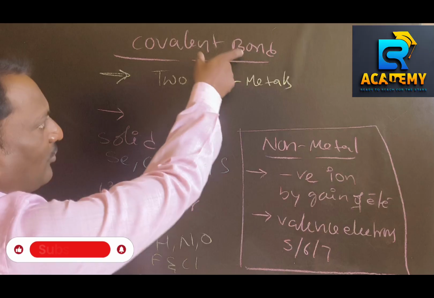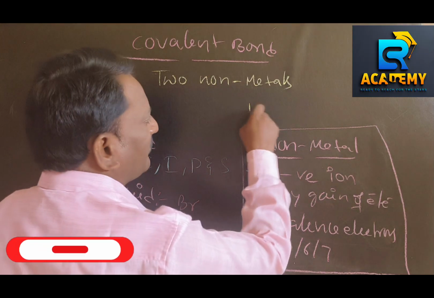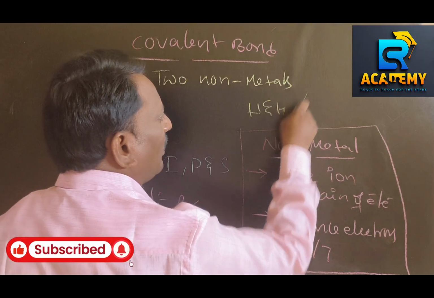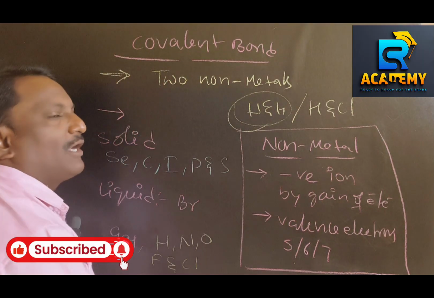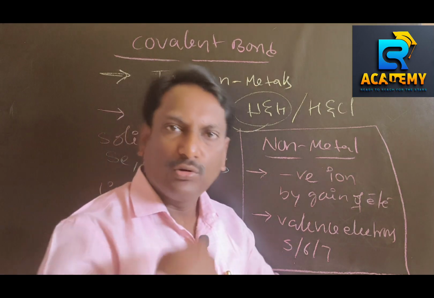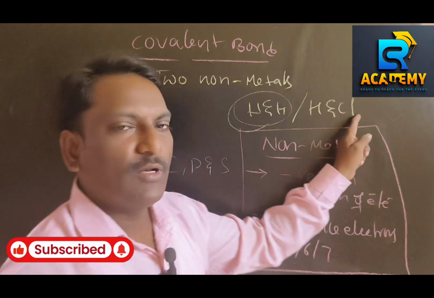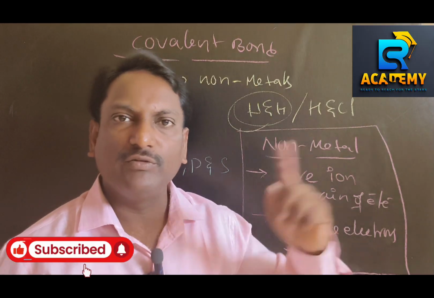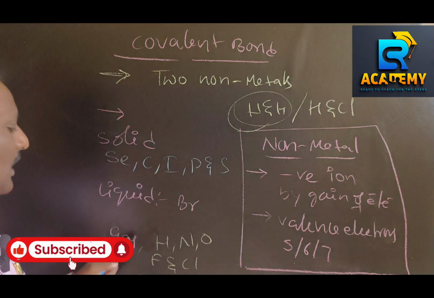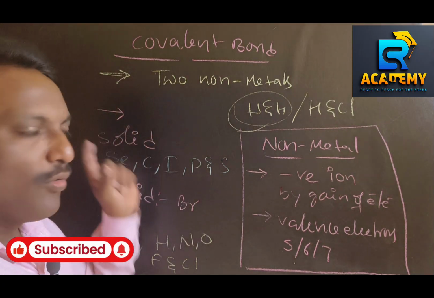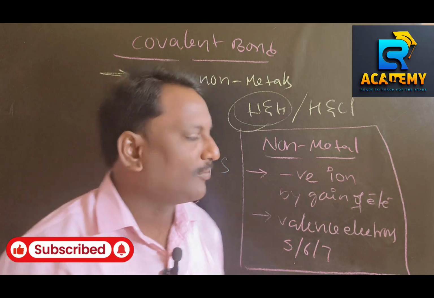So covalent bond is formed between similar or dissimilar non-metals. That means between hydrogen and hydrogen, chlorine and chlorine, fluorine and fluorine, these are similar non-metals. And between dissimilar non-metals: hydrogen with chlorine, hydrogen with fluorine, carbon with chlorine, like that. So covalent bond is always found between two non-metals, either similar or dissimilar.